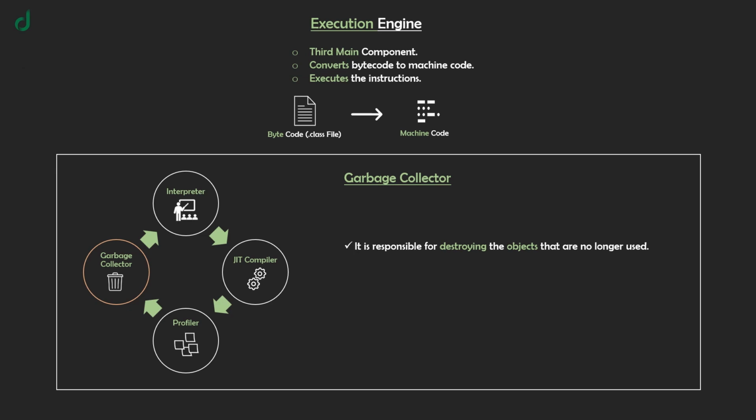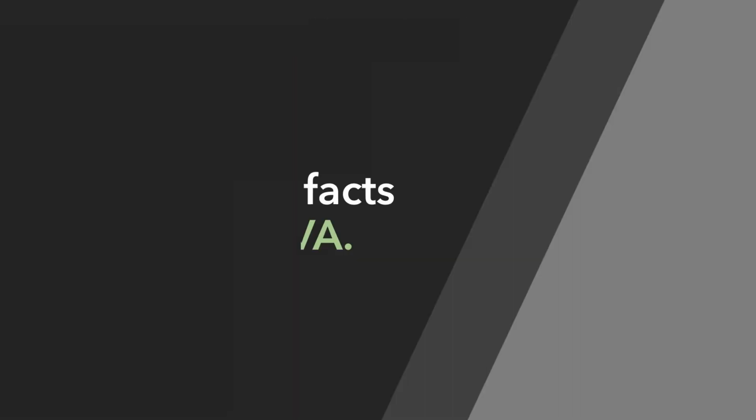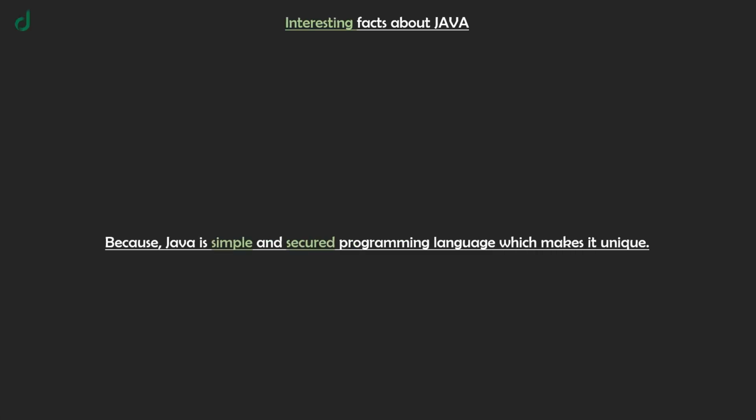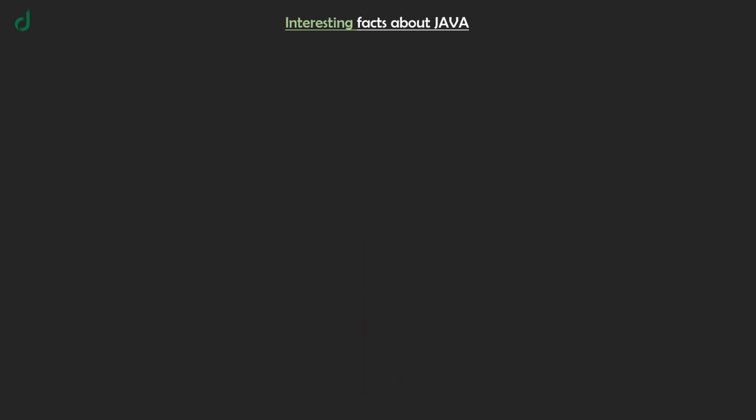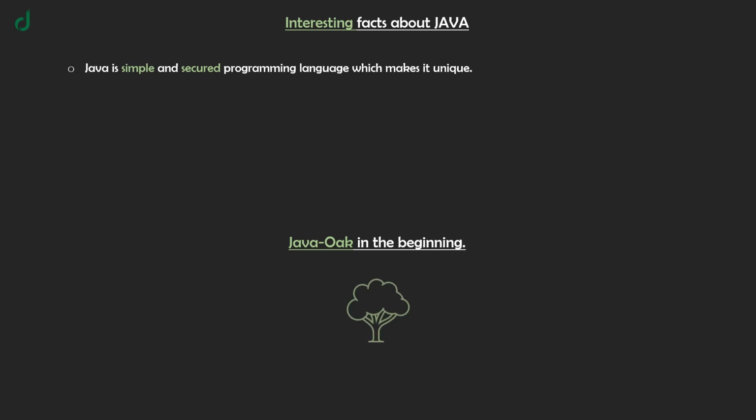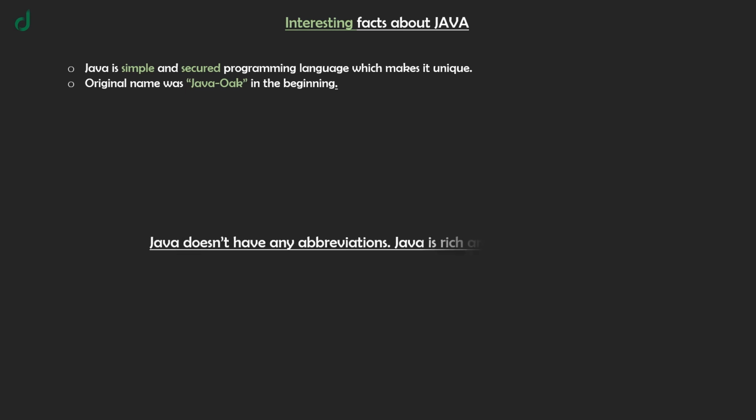Before coming to an end of this video, let's look at Java interesting facts you might not know yet. Java is a simple and secure programming language, which makes it unique. Original name was Java Oak in the beginning. Java is a rich aromatic coffee seed.